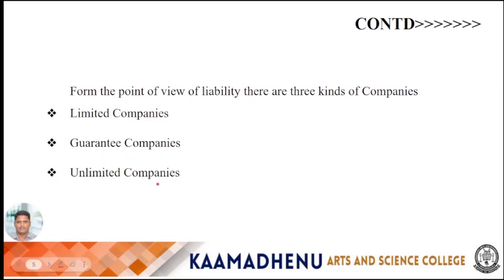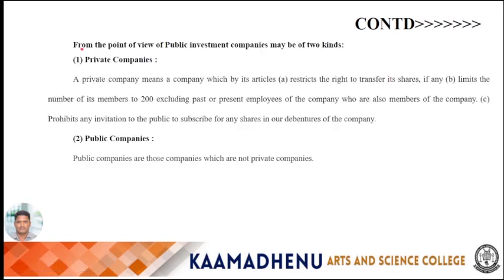Then last one is unlimited companies. These are nothing but large partnerships registered under the Companies Act, and the members, just like partners, have unlimited liability. Both their share contribution as well as their property are at stake if the company is to be wound up. Such companies are rare these days.